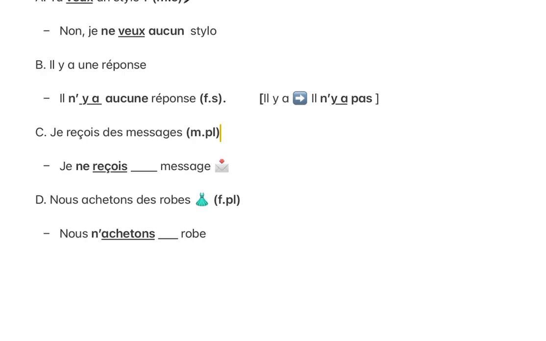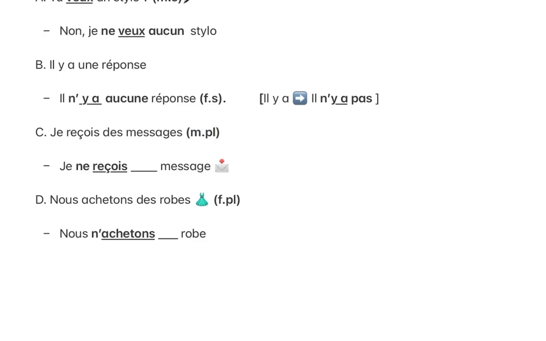Je reçois des messages. I receive some messages. Je ne reçois aucun message. Now, again, we have ne before the conjugated verb. However, we need to choose either aucun or aucune to add after the conjugated verb. So again, that depends on the object. In this case, the object here is des messages, which is masculine plural.